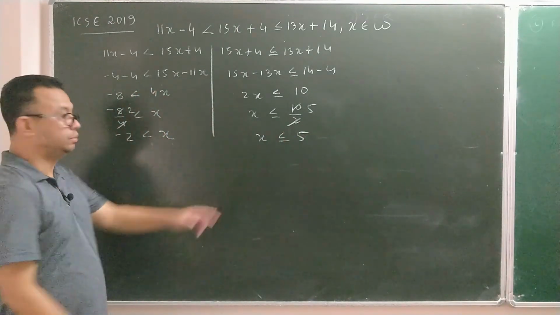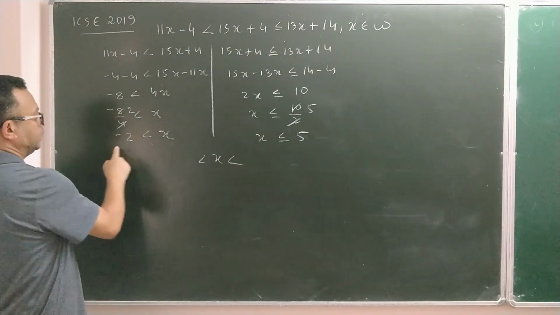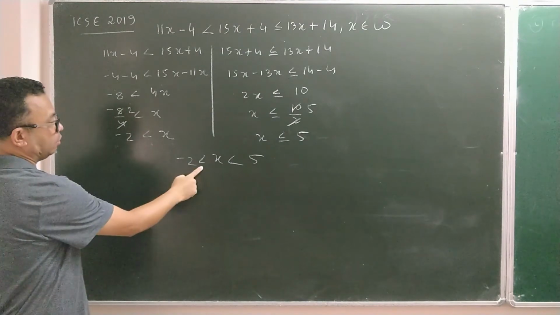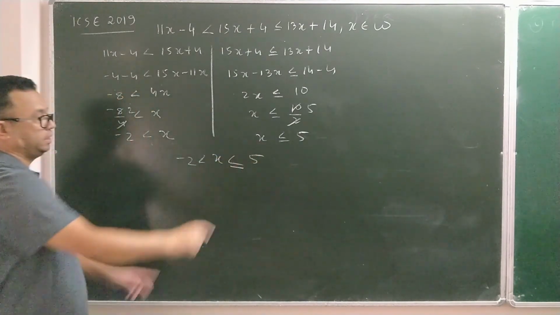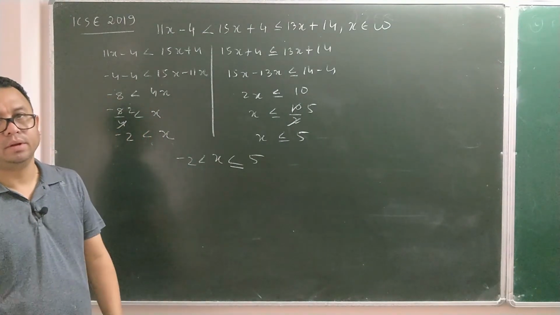Now I have to connect these two. Write x. Here, make it face left side. Minus 2 is the smaller one, the bigger one goes towards the right side. Minus 2 doesn't have an equal to sign, but 5 has an equal to sign. So this is x is greater than minus 2 but is less than or equal to 5.